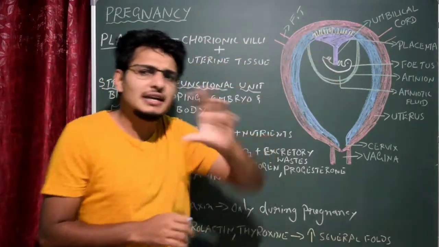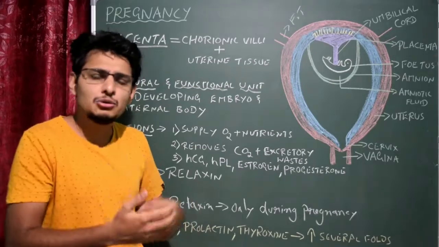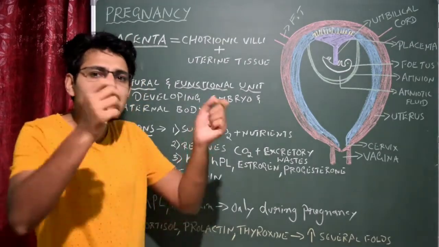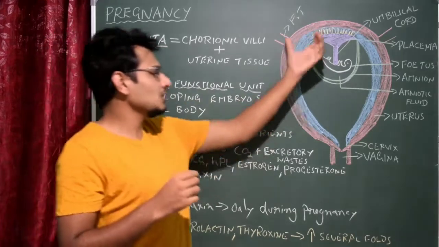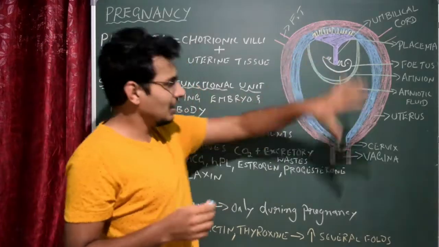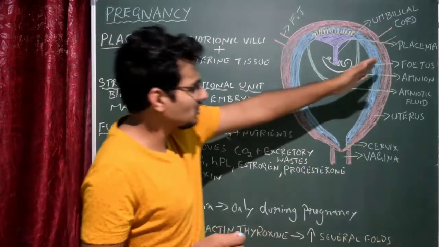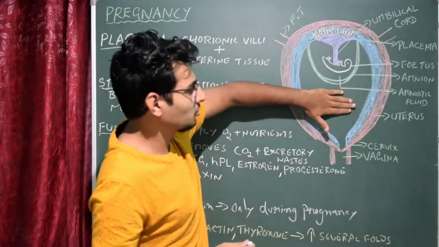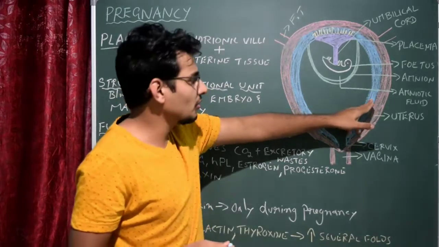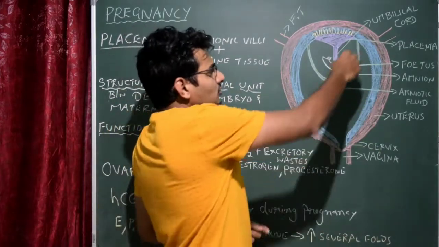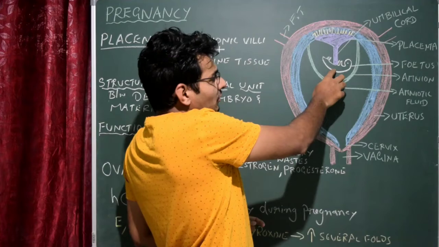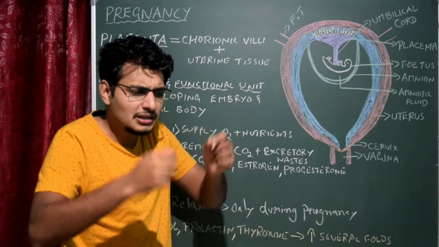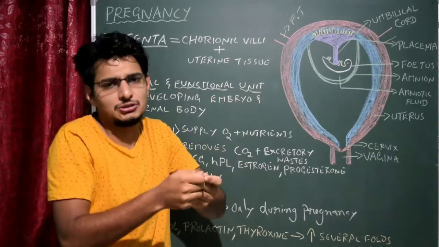Now, what is important for the developing baby? I said the inner cell mass differentiates to form a fetus, but the developing baby needs protection. You can see everything within this diagram. This is the diagram of the female reproductive tract. This is the uterus and this is the endometrium. Here you could see the developing fetus, and the same developing fetus also forms one more layer around it.